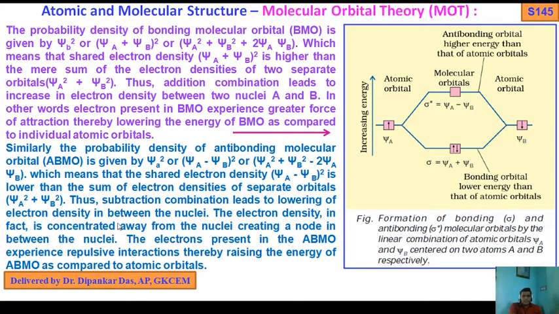Thus subtraction combinations lead to lowering of electron density in between the nuclei. The electron density in fact is concentrated away from the nuclei, creating a node in between the nuclei.